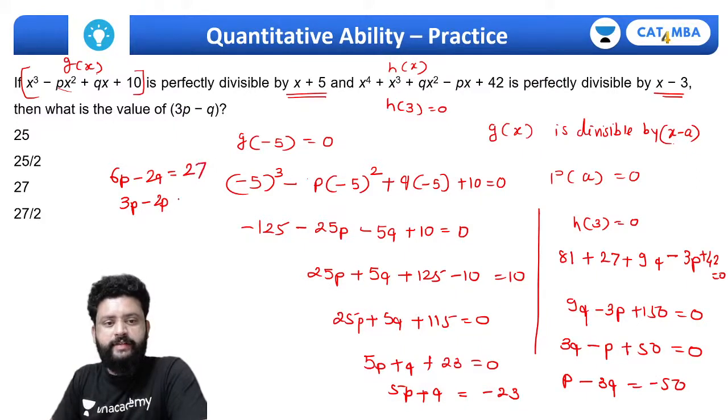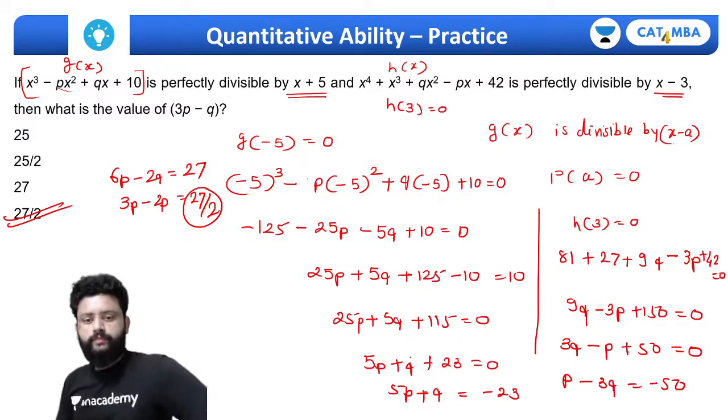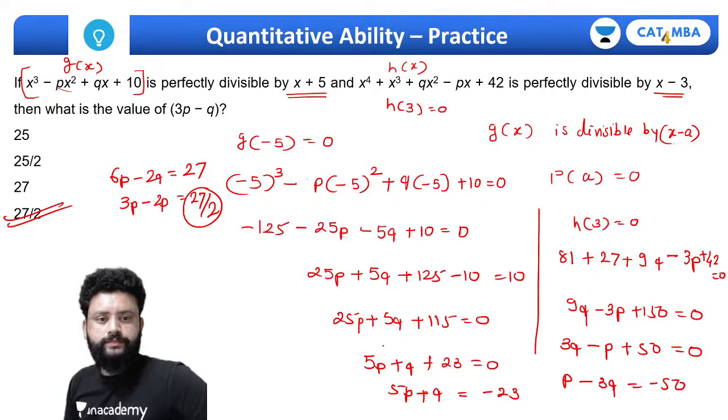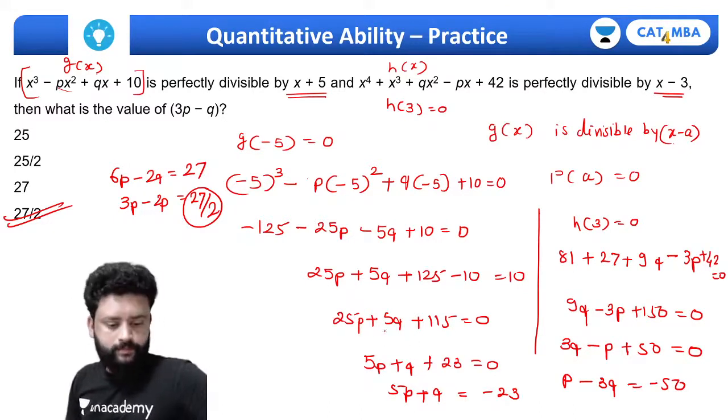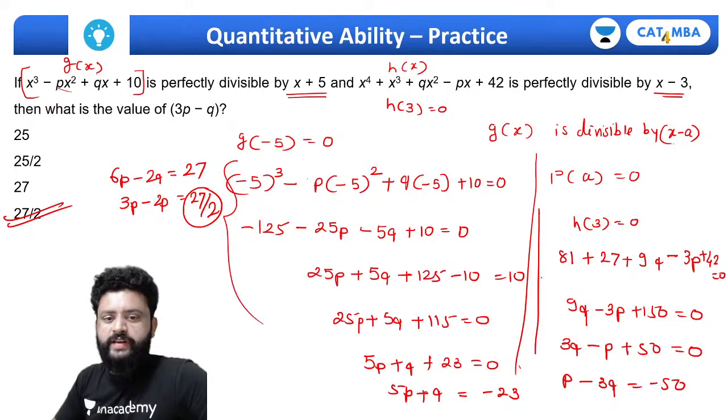It should be 27, and this should be 27 by 2. Take the calculation part. It should be 27 by 2. Okay, anyways, that's just the calculation. You can cross check on your own, but this is the way you can finish this question.